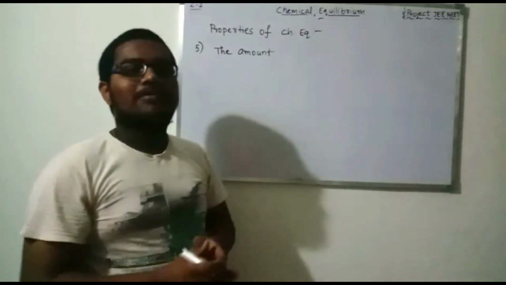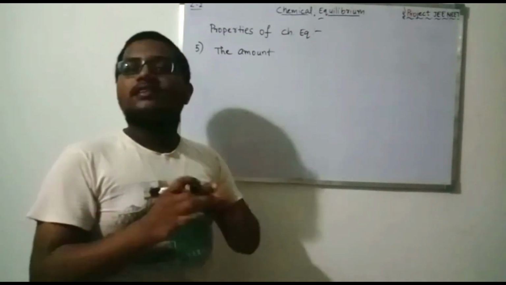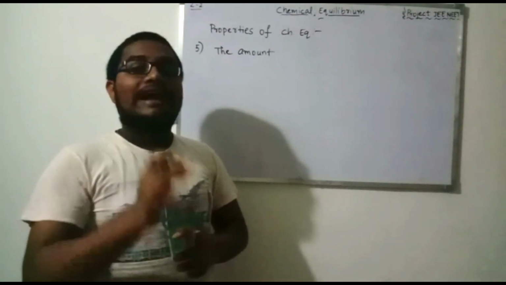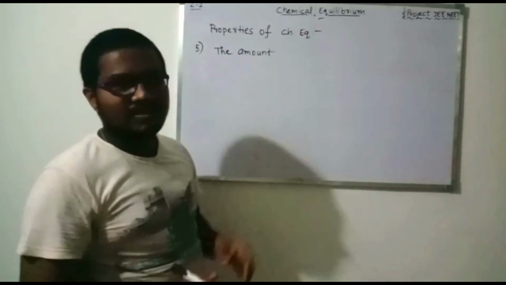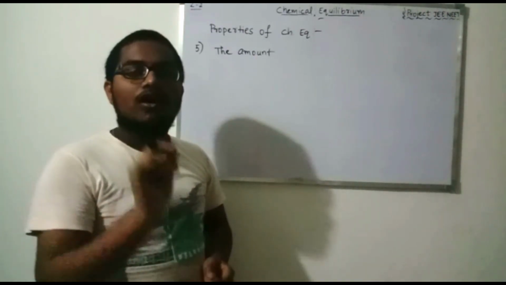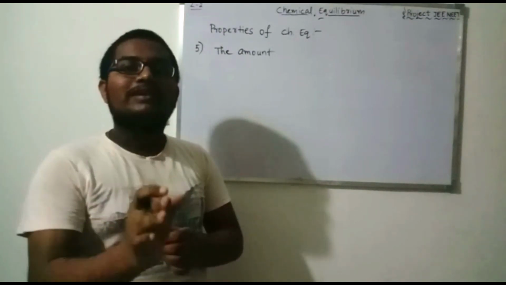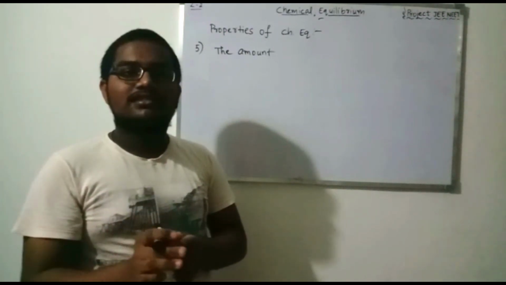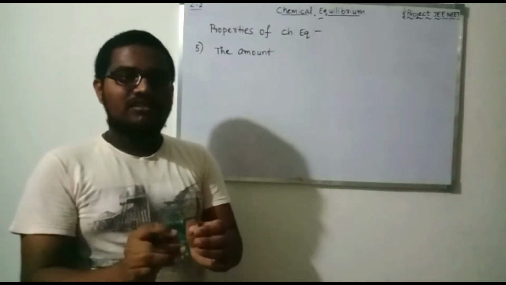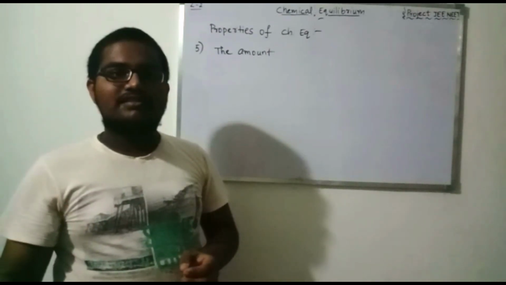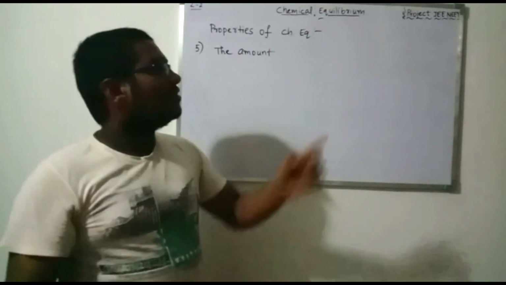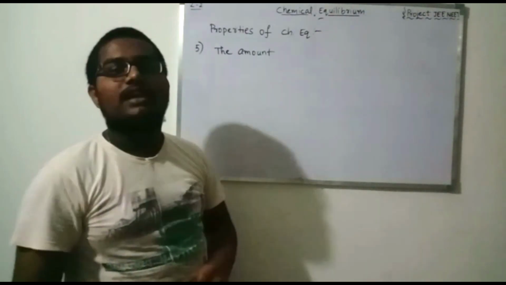When the chemical equilibrium state is attained in a particular reaction, the amount or concentration of the products and reactants remains unchanged. That means the concentrations of products and reactants are constant for the time of attainment of chemical equilibrium.